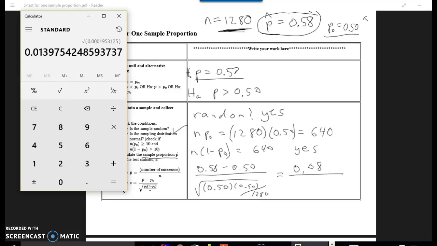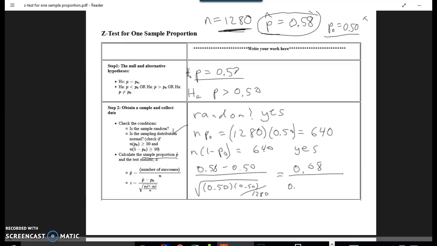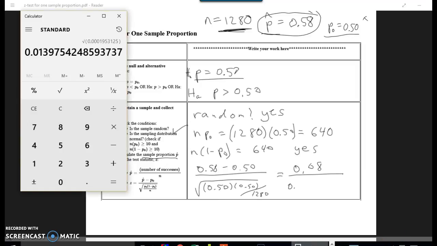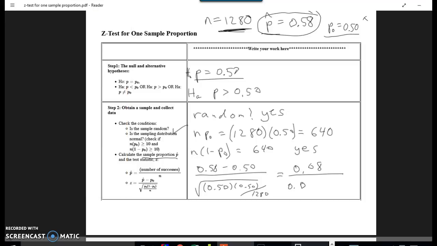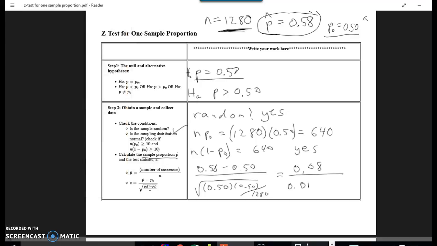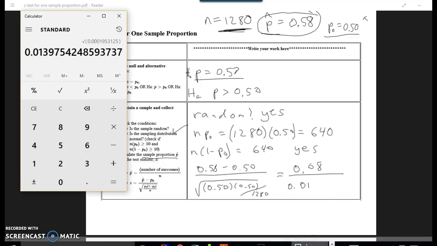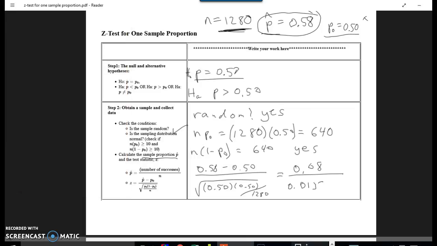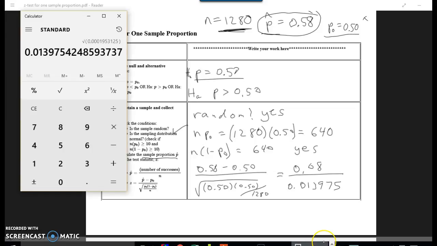0.013975. Let's not round off too much here. You don't need 15 digits here, but at least the calculator keeps disappearing when I write. So 0.013975. Okay, well that's probably good enough for accuracy. Okay, so now take that number and divide it into 0.08.